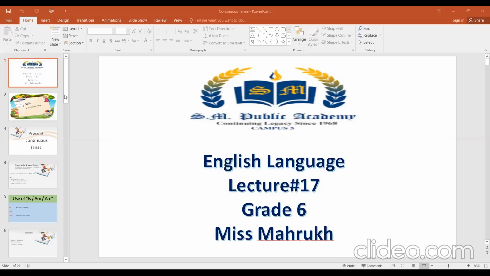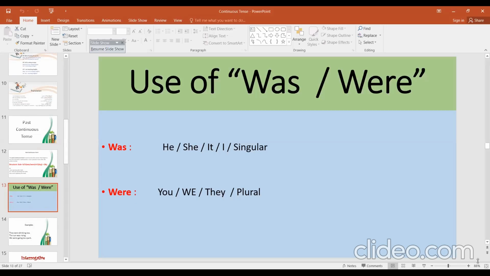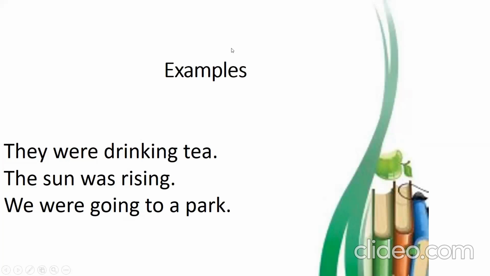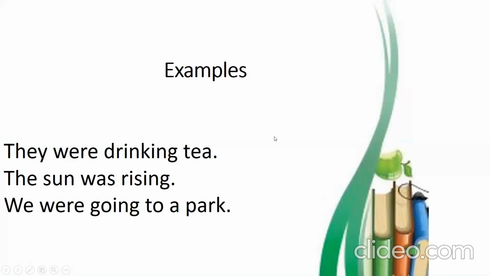Let's continue. So we were discussing the helping verbs of past continuous tense, right? There are only two helping verbs in the past continuous tense, and they are was and were. I told you was is used with he, she, it, I, or singular, and were is used with you, we, they, and plural. All right. So here are some examples. They were drinking tea. The sun was rising. We were going to a park.